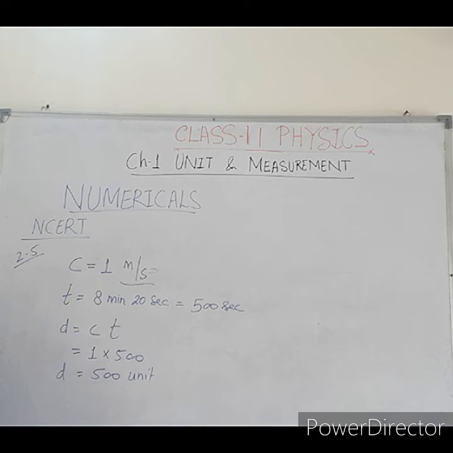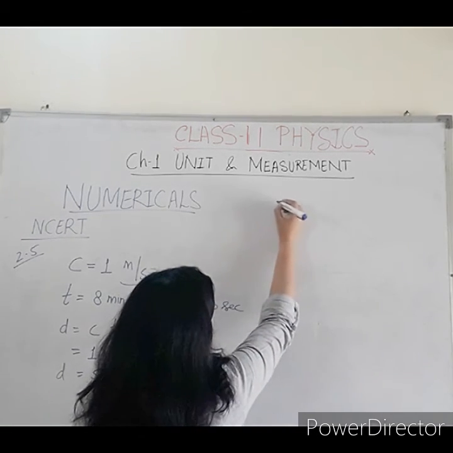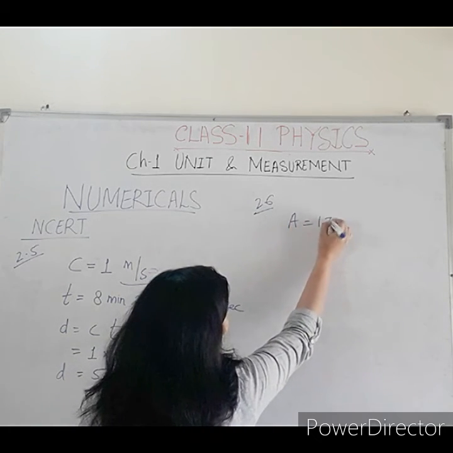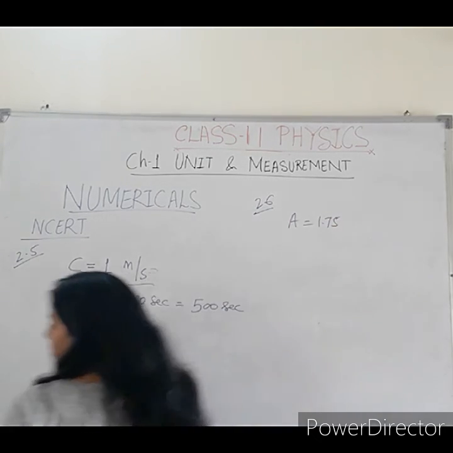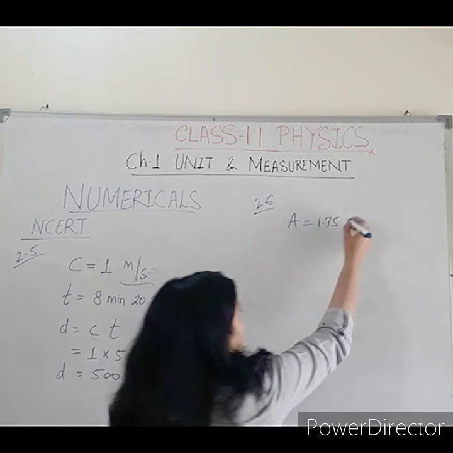The photograph of a house occupied an area of 1.75 centimeter square on a 35 millimeter slide. So the area is given, the next question. The area is given as 1.75 centimeter square.